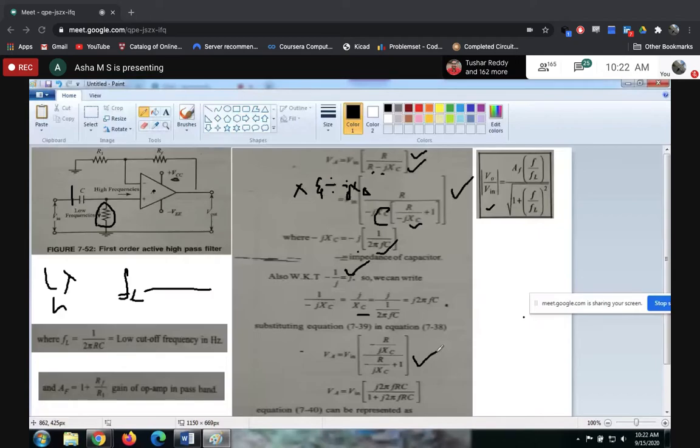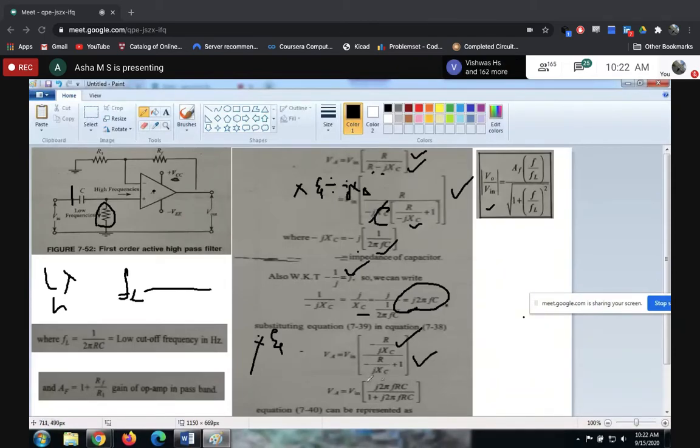So what is happening here? One more j into 2 pi FC. Before doing that, let's divide once again the numerator and denominator by minus jXC. Multiply and divide both numerator and denominator by minus jXC. Once you do that, it gets added to the denominator of the numerator, whereas in the denominator we already have this minus jXC, so this gets cancelled, correct?